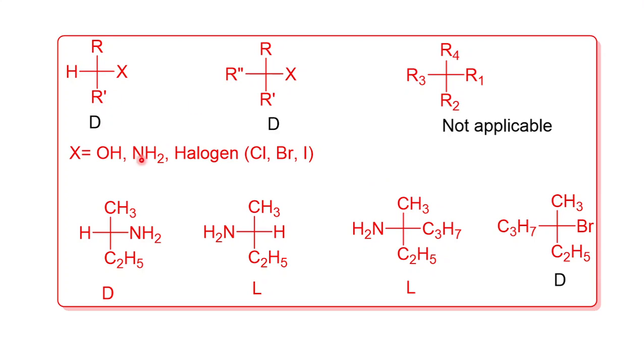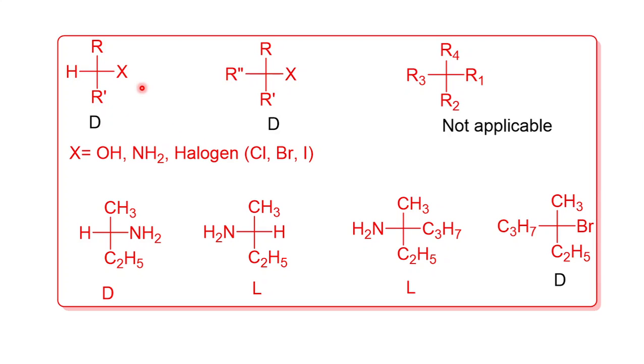This D and L nomenclature can also be given to this type of compound. Here X may be a hydroxy group, an NH2 amino group, or fluorine, chlorine, bromine or iodine. You just have to see X, whether OH, NH2 or halogen.